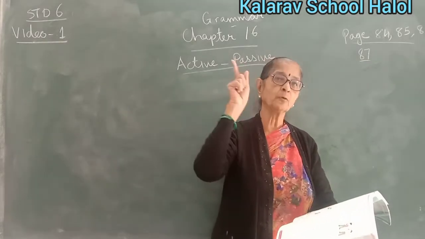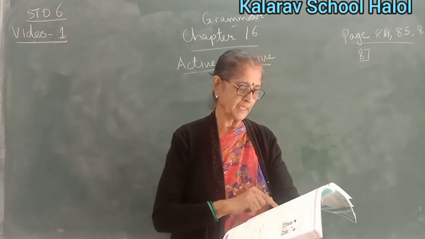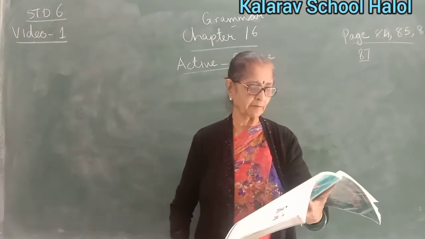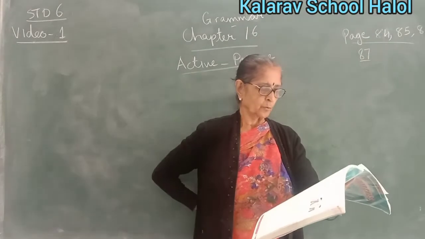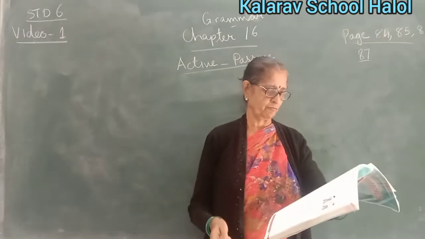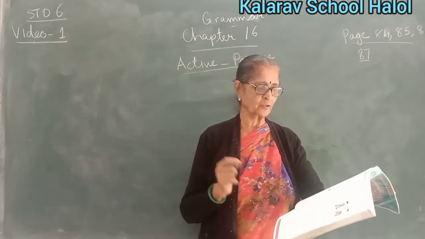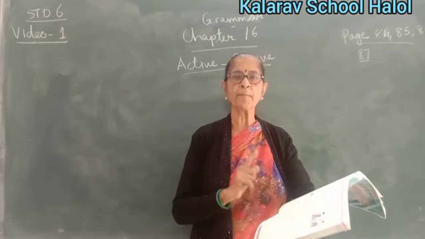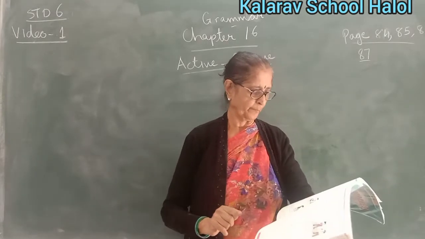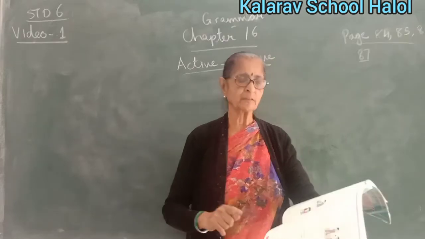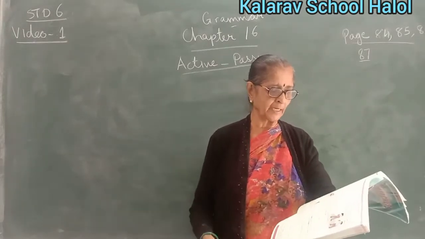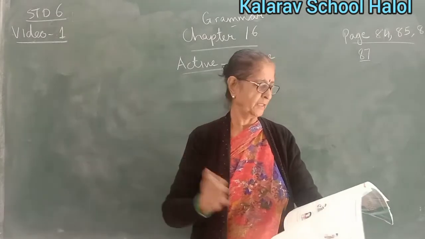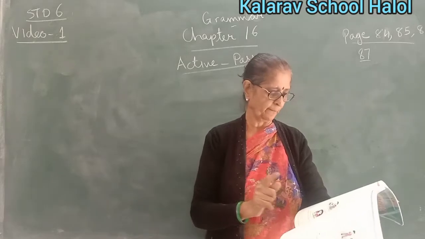Now present continuous tense. Rita is writing a story. A story is being written by Rita. Sona is throwing balls in the net. Balls are being thrown by Sona in the net. In active voice, we write is, am, are plus the ing form of the verb: is writing. In passive, we write is, am, are plus being plus the past participle form of the verb: is being written. This is present continuous tense.